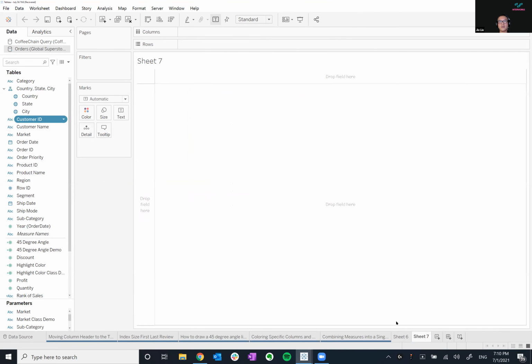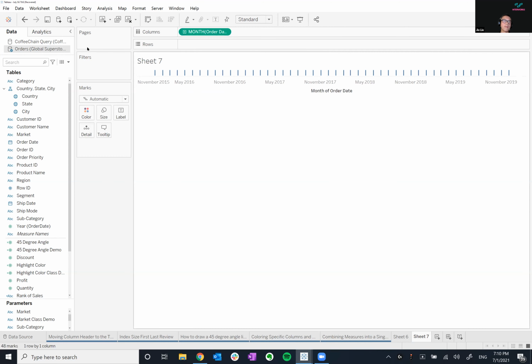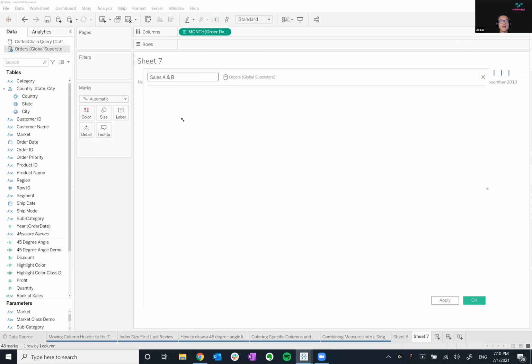Perfect. So I'll make a new sheet. Now let's have a look at this. We can rebuild. Order date up, right click that, make that month, and then I need my calculation. We'll create a calculated field and call this one sales A and B, because this is going to be sales actual and budgeted.